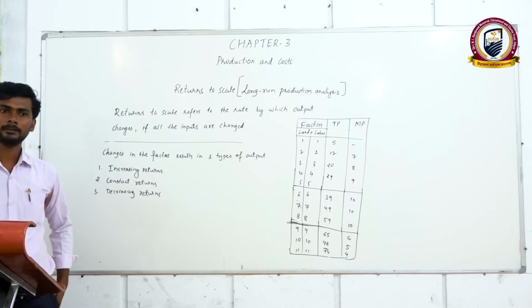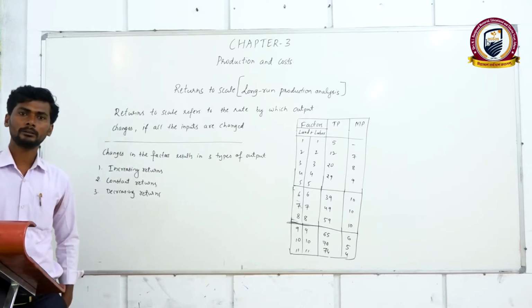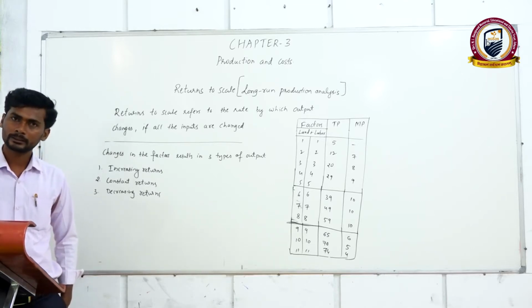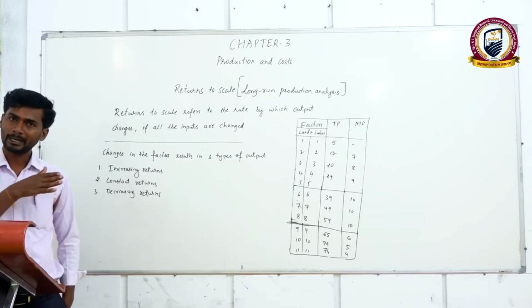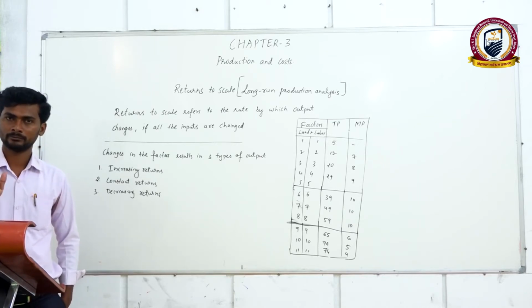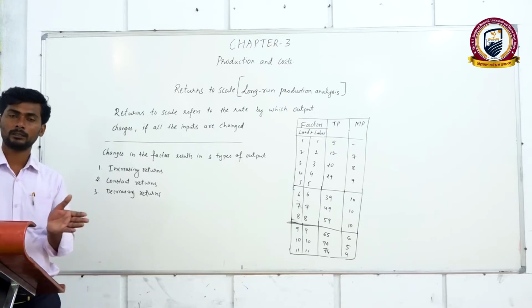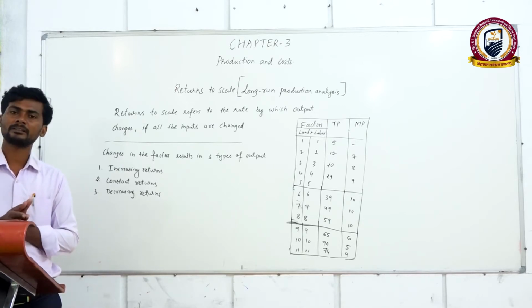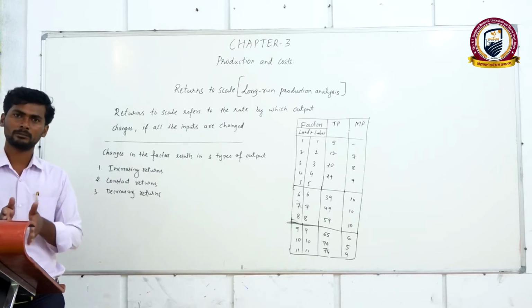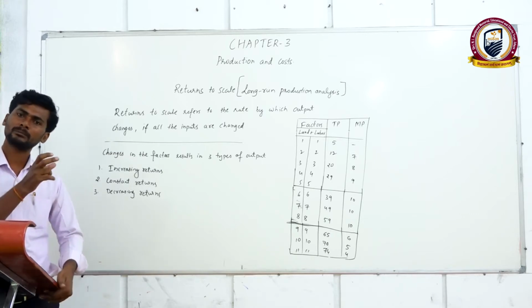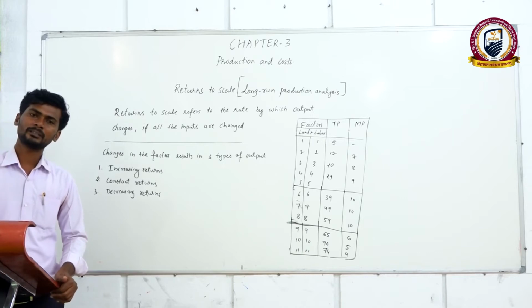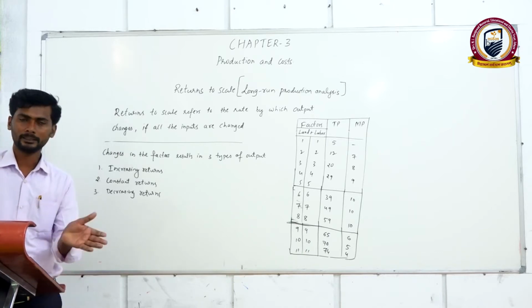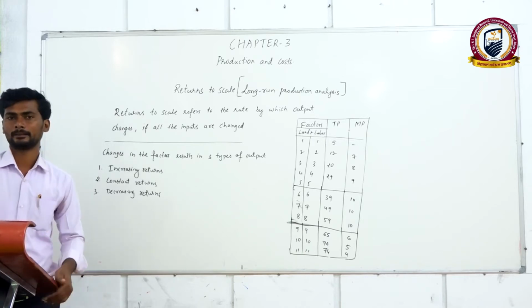And in the short term, whatever output the producer receives from changing the factor combination means he will change some of the factors and keep some of the factors fixed, and then the output level will increase.